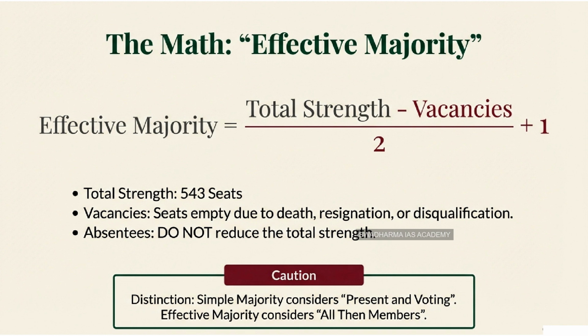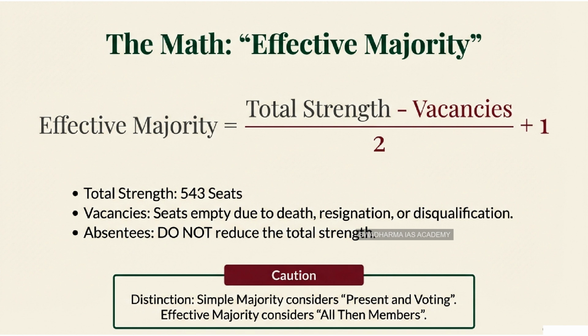Now, the phrase, all the then members, implies that we must look at the actual living qualified membership of the House at that specific moment in time. So from the total strength, we must subtract any and all vacancies. Vacancies can occur due to death, resignation, or disqualification under the 10th schedule. So the formula is effective strength = total strength, 543, minus vacancies.